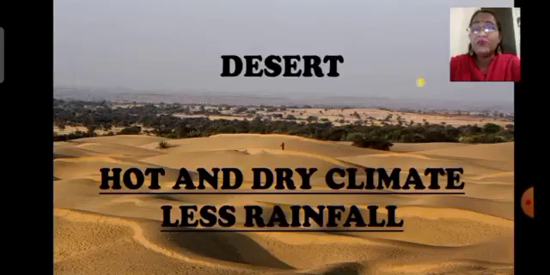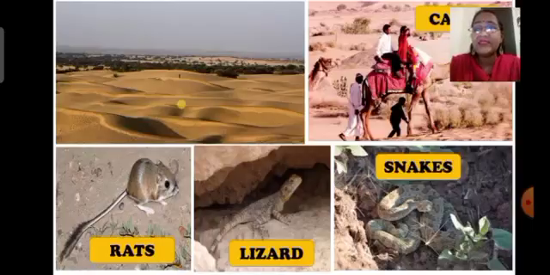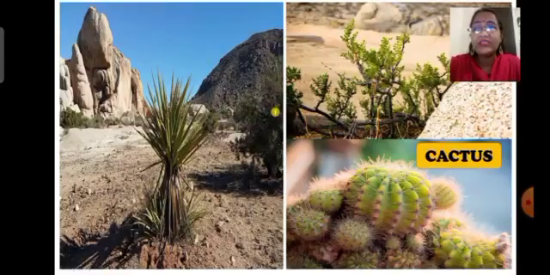Children, as we know, the desert's climate is very hot and dry, and there is very little rainfall, so the availability of water is very low. We find animals such as camels, desert rats, lizards and desert snakes in the desert. If we talk about the plants, we will find very low vegetation in the desert, and the cactus is mainly found in the desert region. Now children, some examples of adaptation of living beings in deserts are as follows.